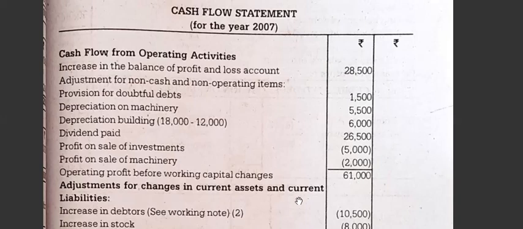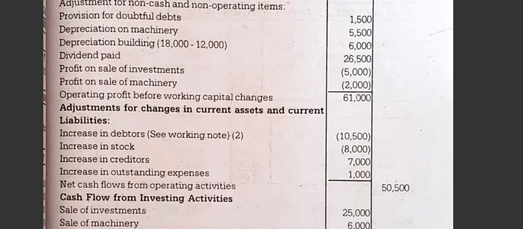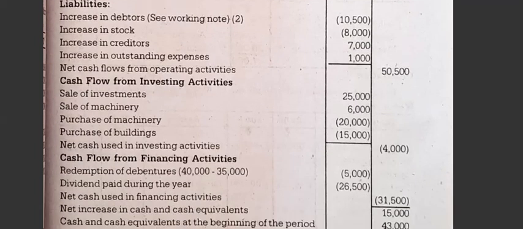Now adjustment for changes in current assets and current liabilities. You have to check now what are the adjustments. See, when there is an increase in debtors, it's already been worked out in the working note. When there is an increase in any of the assets, you have to write in the bracket. Increase in stock, write in the bracket. Increase in creditors, you have to write it as it is, because increase in creditors results in decrease in working capital. So when it is a decrease, you have to write as it is. Increase in outstanding expenses, this is also you have to write as it is.